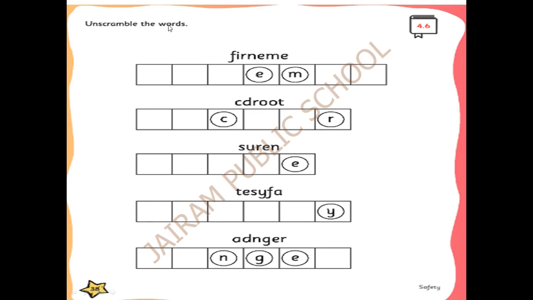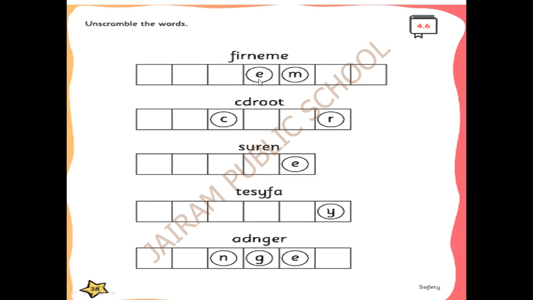Next is unscramble the words. These are the unscrambled words. Already they have given you a few letters here. We have to write the correct letters. Okay. Next, who is the person who will be putting off the fire? He's called a fireman. Firefighter, fireman.